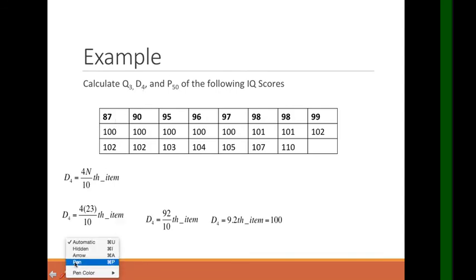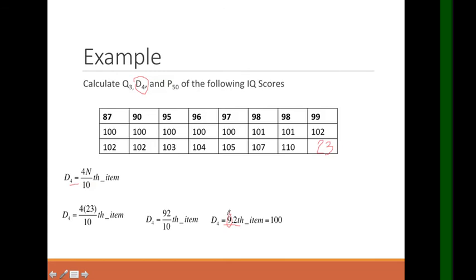Okay? Next, D sub 4. So, we're done with Q sub 3. So, D sub 4 naman. Again, the total is 23. We have 23 total items or total participants. So, we have D sub 4 equals 4, kasi nga di ba nakadepende yan kung ano yung kanyang sub, n over 10. 10 ang gagamitin because we're talking about decile. So, 4 times 23 as the n number of participants over 10. So, 4 times 23 is 92. Divided by 10, that's 9.2. Or simply, since hindi siya greater than .5, so simply, 9 lang, no? Pag ni-round off mo siya.